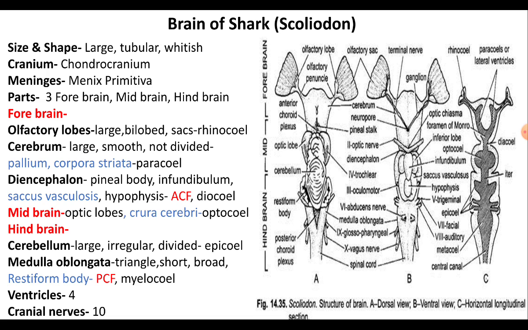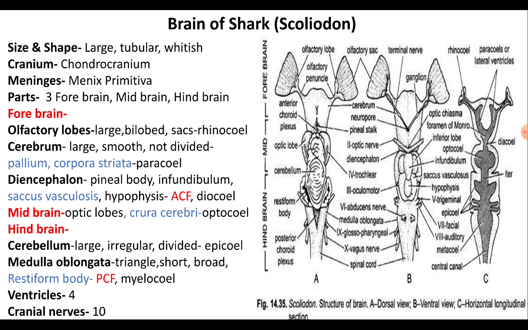Diencephalon. It is the posterior part of the cerebrum and it is extremely short and is completely overlapped by the cerebellum. The dorsal surface of the diencephalon gives rise to a pineal body with pineal stalk.